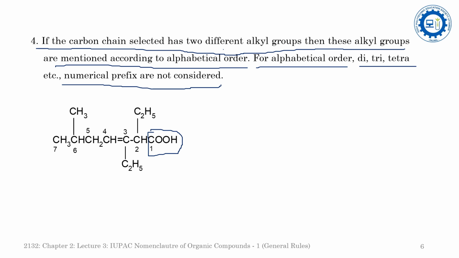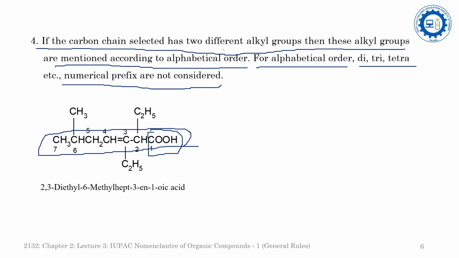That is the carbon atom of the carboxylic group, in such a way that the longest chain again covers the maximum number of carbon atoms, the maximum number of unsaturations, the maximum number of functional groups and the maximum number of substituents. If you select the chain, the longest chain is seven-membered. So the root word will be hept. Now come to the unsaturation. Hept is the root word. Now come to the primary suffix.